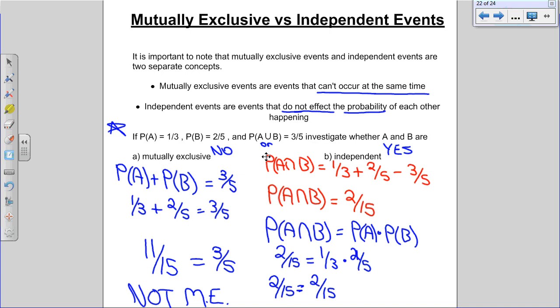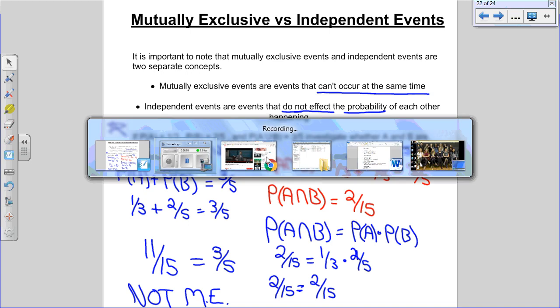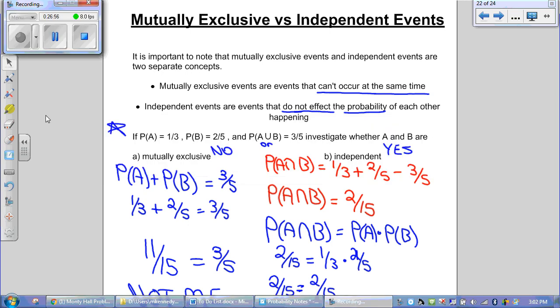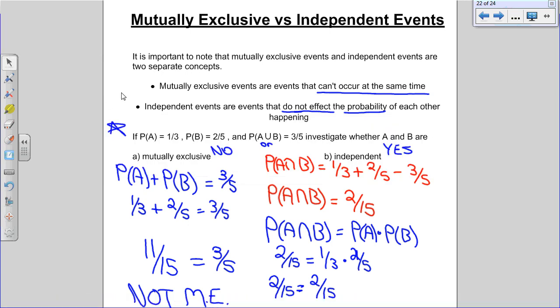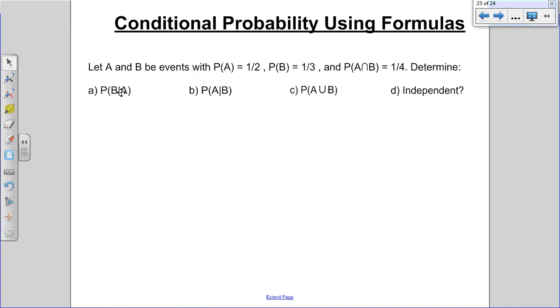So conditional probability can be done with questions, like we saw before, with the deck of cards. Or it could be done just straight up using probabilities given to you where you don't even know what the events are. So the first sentence says, let A and B be events. The probability of A happening is 1/2. The probability of B happening is 1/3. The probability of A and B happening is 1/4.